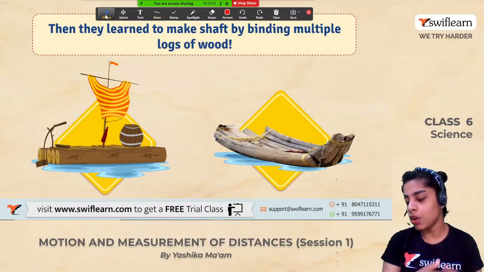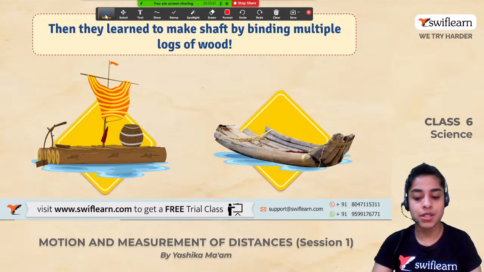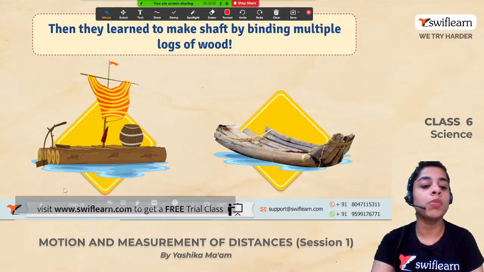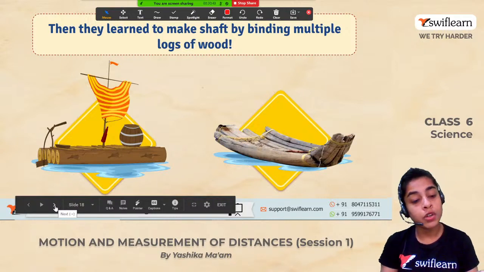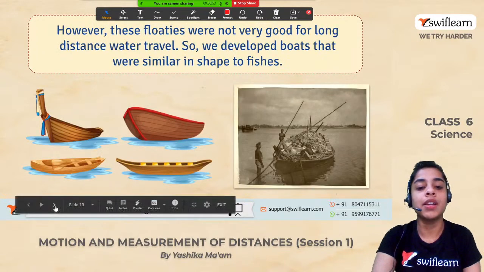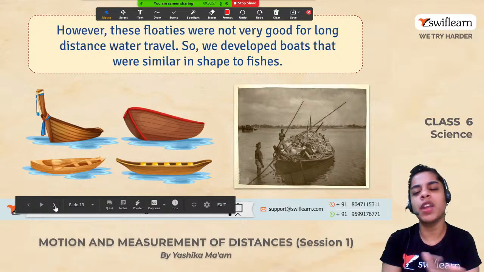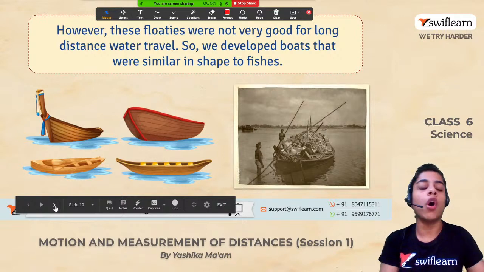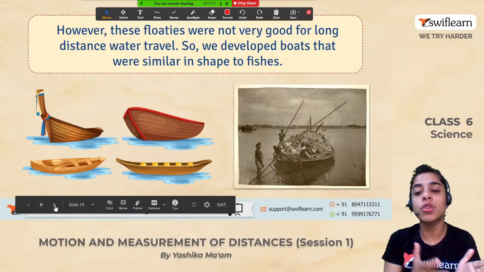Why are we using multiple logs of wood? One log of wood could have done the job, right? So they tried to make a shaft to make things easier for them, so that it would be easier for the boat to travel through the water. However, these floaties were not very good for long distance water travel. They couldn't travel very long with the help of these floaties. Floaties means these basic boats that we had.